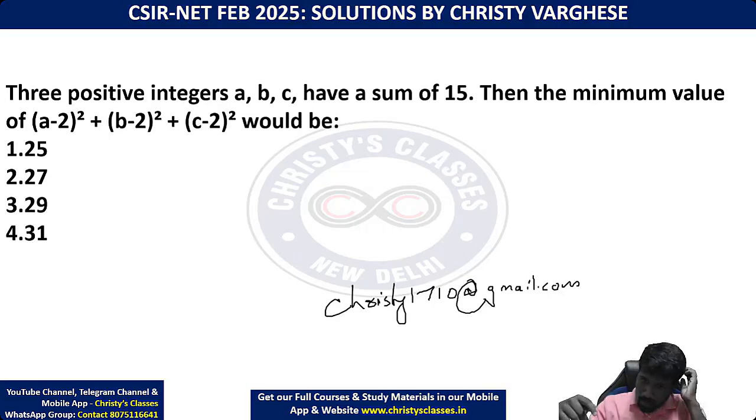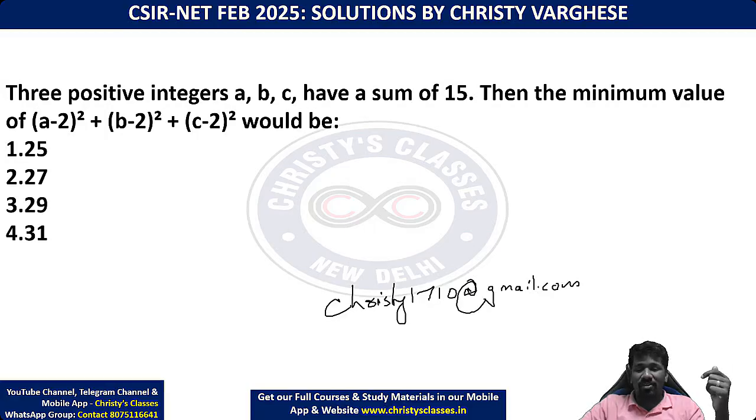Okay, so some of you got the answer. I'll explain. 3 positive integers A, B, C have a sum of 15. Every keyword is important. In the previous question, distinct non-negative integers was mentioned. Non-negative means positive or zero is also possible. Here positive is mentioned, but distinct is not mentioned. Many of you got answers because you thought it should be distinct. Where is it written that it should be distinct? No. What I am saying is, you can take these 3 numbers the same.